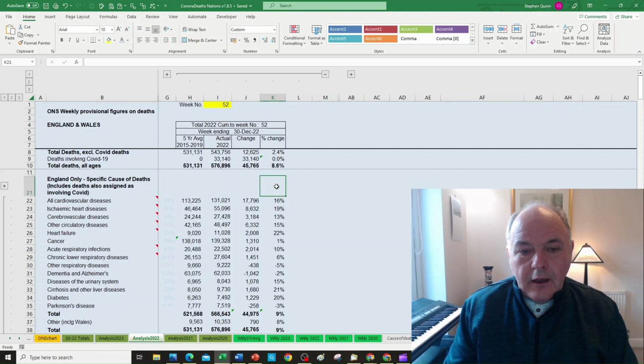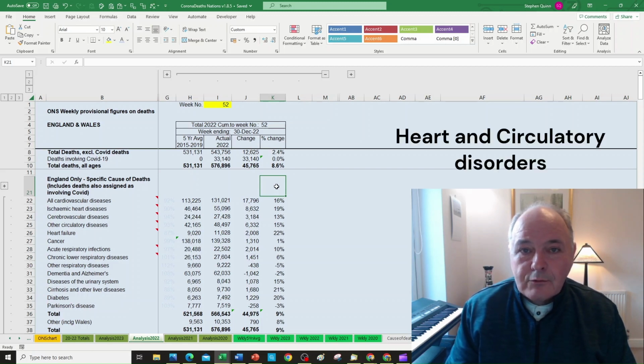Now, it is interesting to note that some of the side effects of recent medical procedures related to heart and blood disorders, and we are certainly seeing huge increases in those categories.